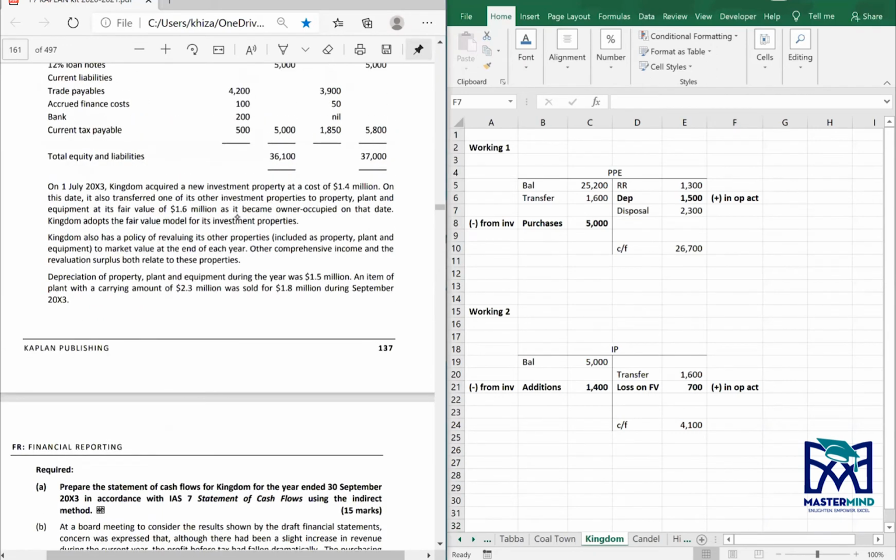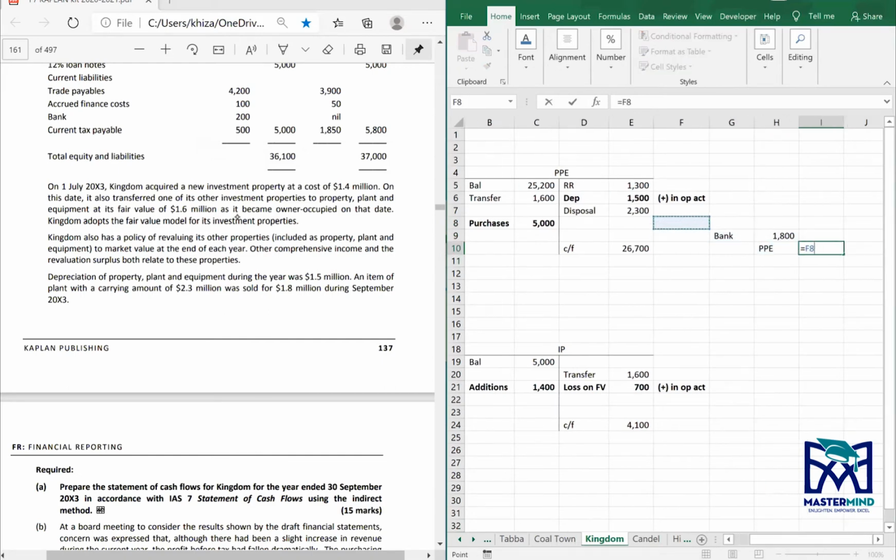let's make a double entry: bank debit 1.8, so loss on disposal will be there. PP credit 2.3, and the balancing figure is the loss on disposal. That loss on disposal will be added back.